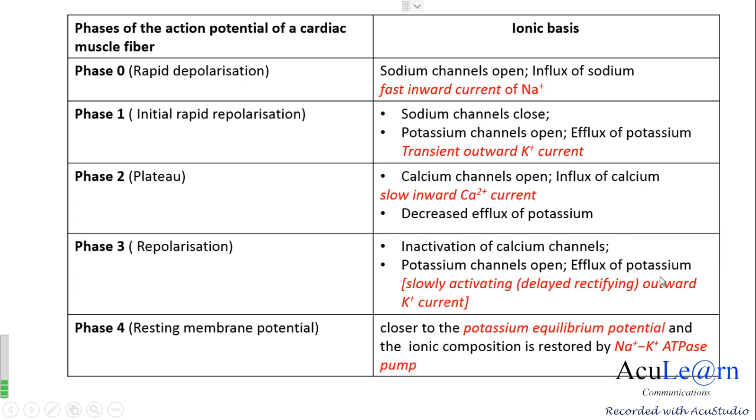Outward potassium current refers to efflux of potassium and occurs through the slow voltage gated potassium channels. Phase 4 refers to the resting membrane potential; the ionic composition which was altered during depolarization and repolarization is restored by the sodium potassium ATPase pump and brings it closer to the potassium equilibrium potential because the membrane is more permeable to potassium than to sodium.